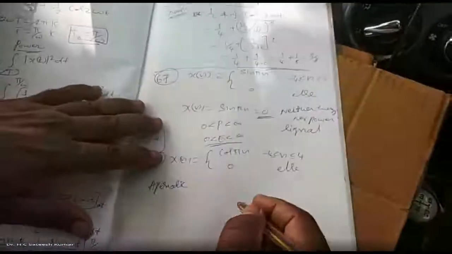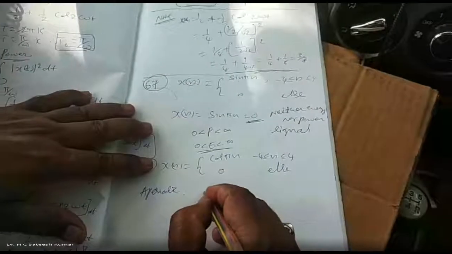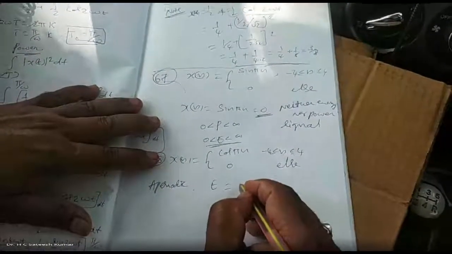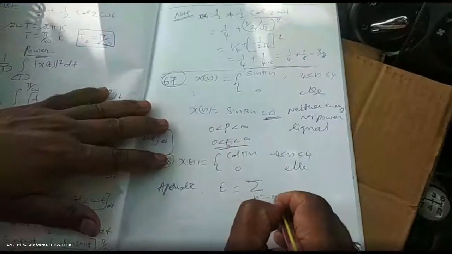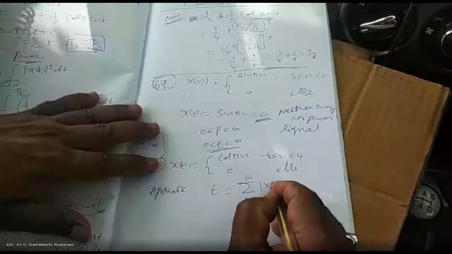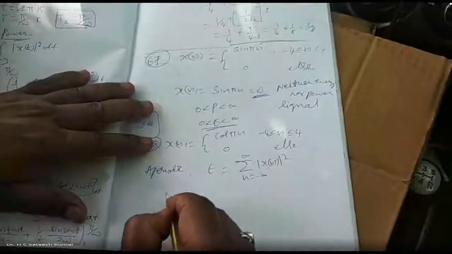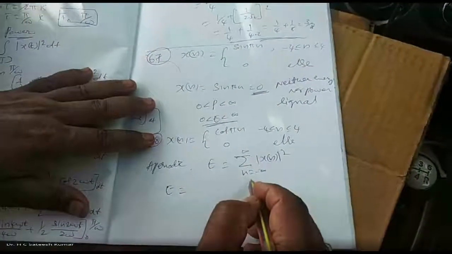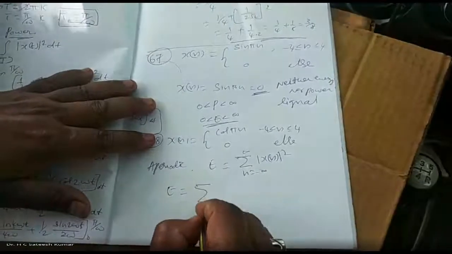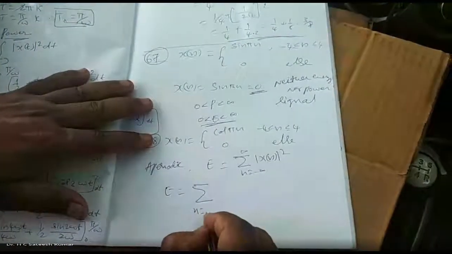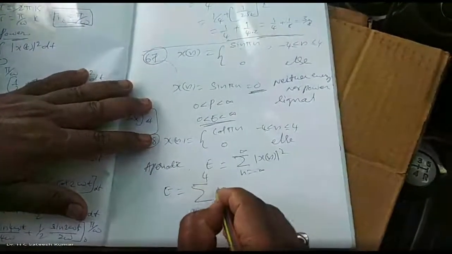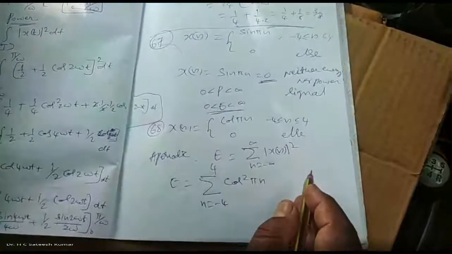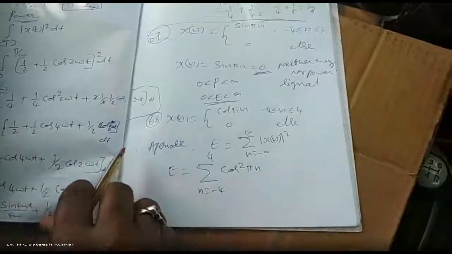So therefore, what is that we have? Energy signal. So it may be an energy signal. So check out for the energy. Energy is equal to summation n varies from minus infinity to plus infinity, magnitude of x of n whole square. Even though summation is there from minus infinity to plus infinity, my signal is ranging from n varies from minus 4 to plus 4, cos squared pi n. Cos pi n whole square is there. So therefore, what is that we have?